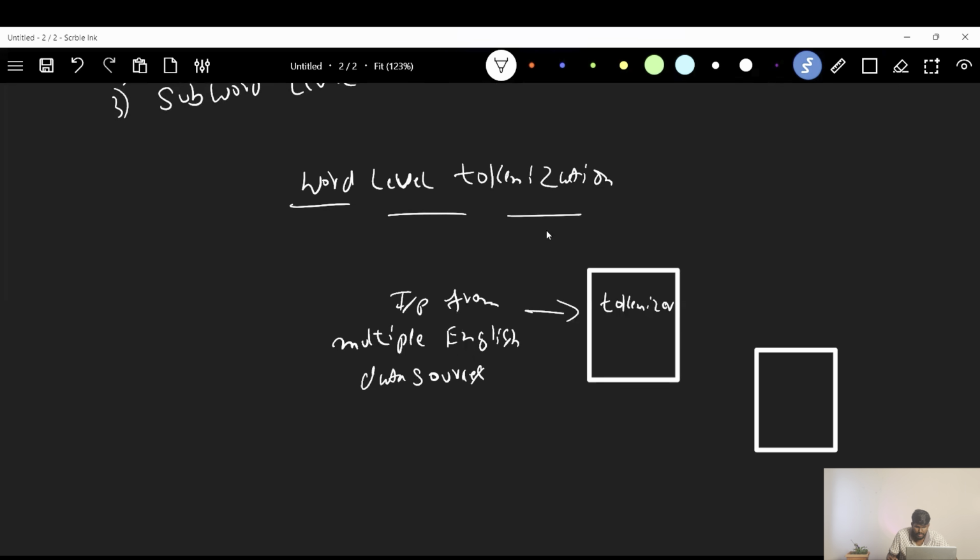Here the data source can be anything like an English dictionary or websites, let me write it here, websites having information related to movies, actors, some articles related to technology.